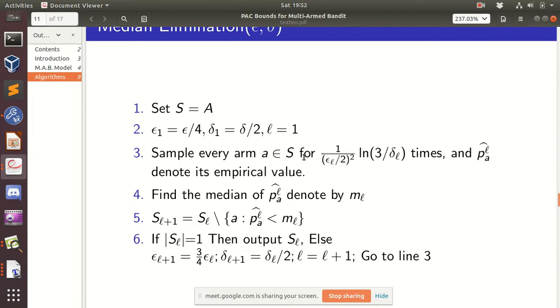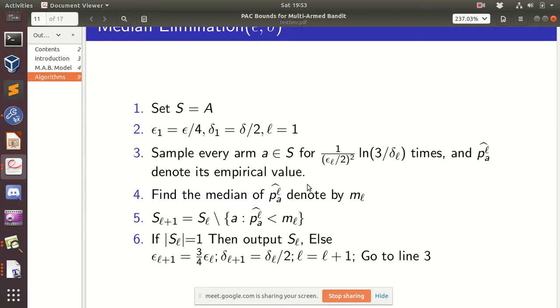Okay, so we sample arms as usual. We sample arms for some number of times. These constants I'll bring again later during the analysis, and we note down the empirical value we got at that level. Then we find the median of those empirical values which we got after sampling the arms.